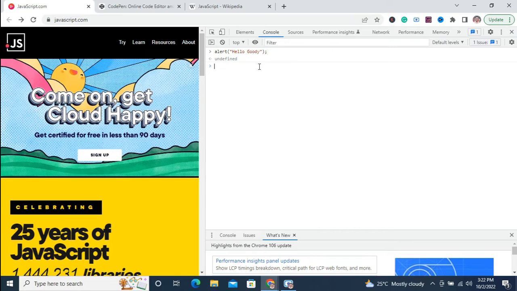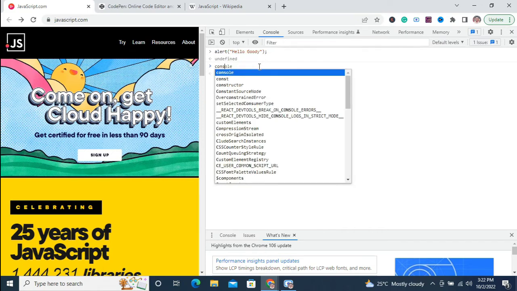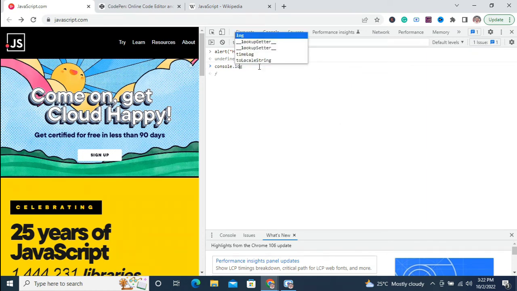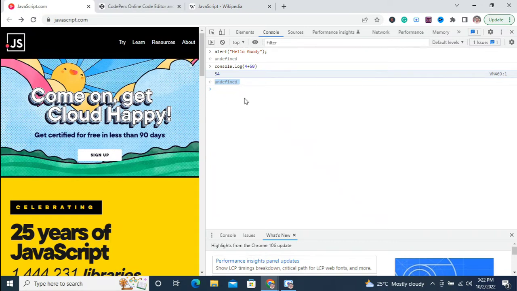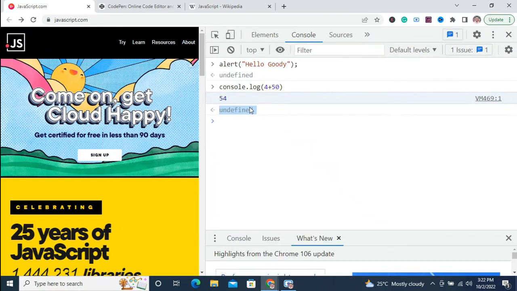You can do different kinds of stuff here and it's just going to work fine. You can use console.log to do a couple of things. Let's say 4 plus 50, like so, in terms of addition. Hit enter, and you're going to get that executed straight in your browser. Every modern browser supports JavaScript programming.